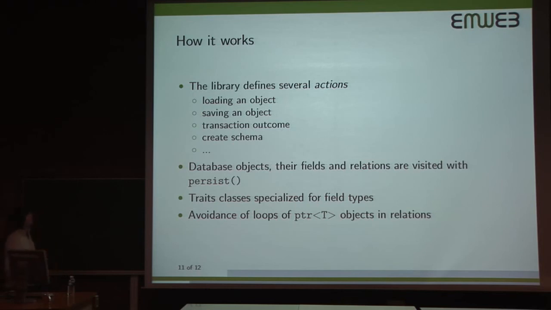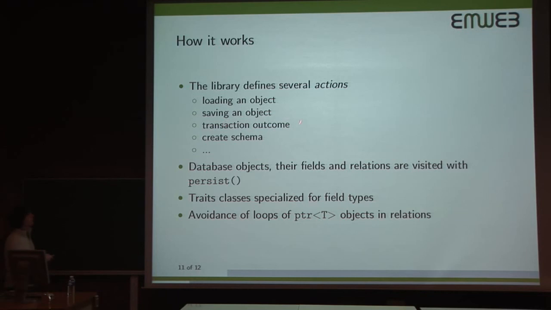So how does this work? All of the magic really happens within this persist method, and the library will define several actions. At the moment, there are 9 to 10 actions defined by the library, and each action is responsible for a particular action. So there is one action that is responsible to load an object. There is one for saving an object.